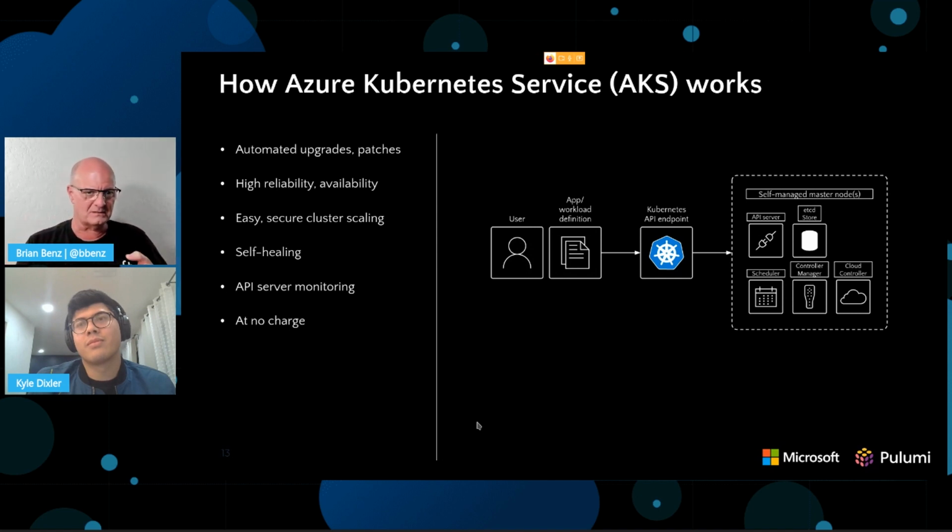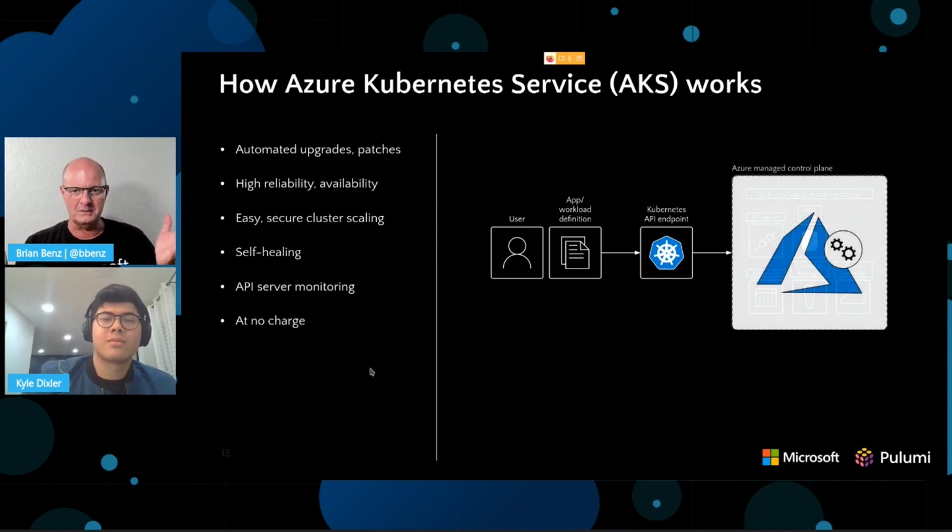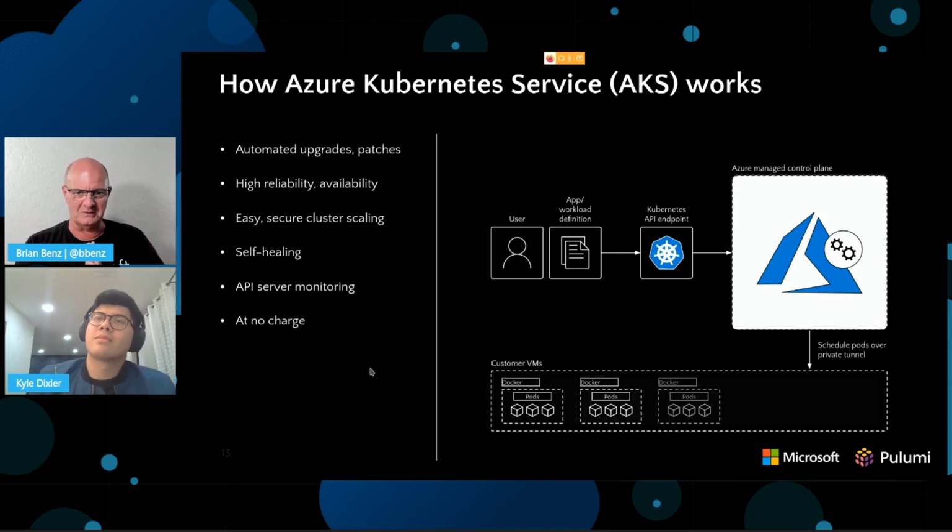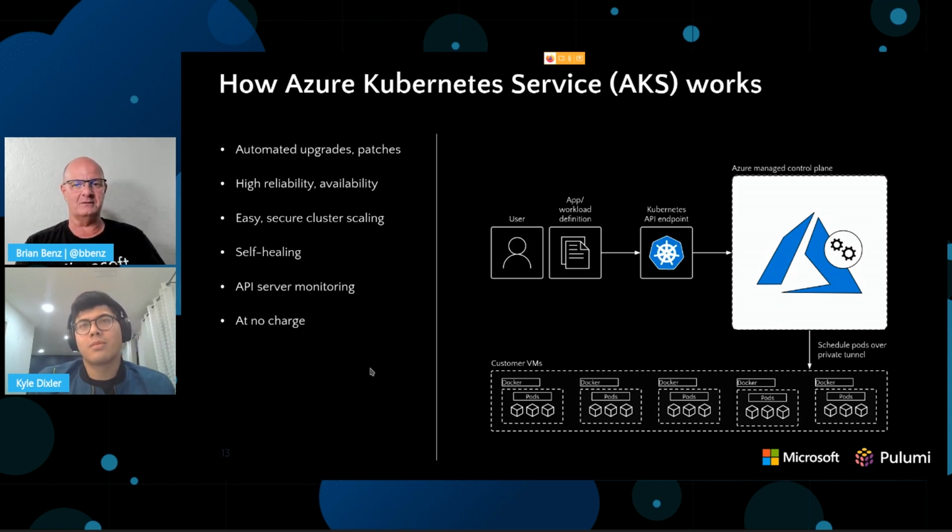So what we do, if you just hit enter there, Kyle is going to show, is we actually just add a management plane that you can use to manage your Kubernetes cluster automatically. So it sets up everything you need for orchestration. All you have to do is bring your code and run it. And you can choose the underlying infrastructure of VMs that you use to run that, which is that little bit of eye chart along the bottom there, which is the VMs that you're using to actually borrow nodes and pods from your VM clusters. So there's no charge for the management plane, and everything works from there.